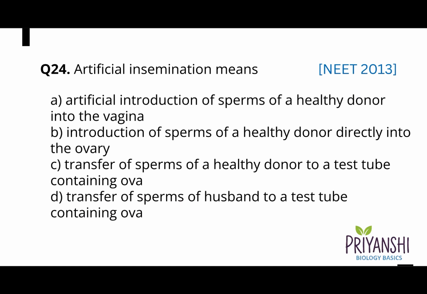Question 24. Artificial insemination means A. Artificial introduction of sperm of healthy donor into vagina, B. Introduction of sperm of healthy donor directly into ovary, C. Transfer of sperm of healthy donor to test tube containing ova, or D. Transfer of sperm of husband to a test tube containing ova. And the correct answer is option A. Artificial introduction of sperm of a healthy donor into the vagina.